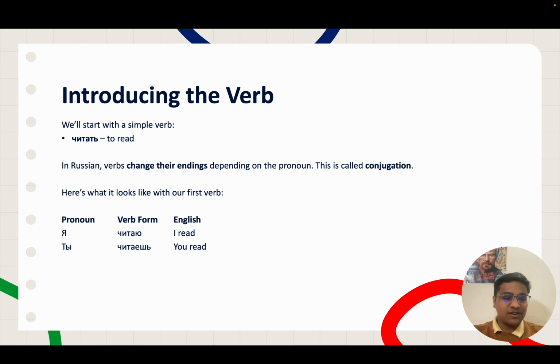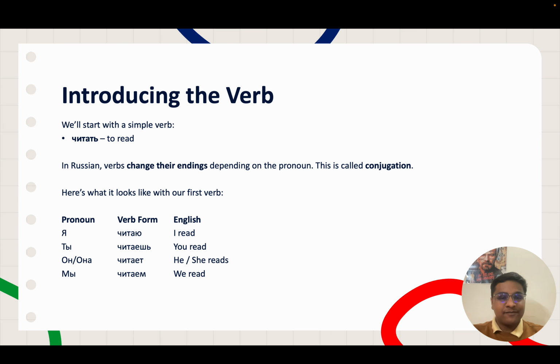I hope you remember the pronouns. We did these in the previous lessons. If you are not comfortable with them, I recommend you go back to the previous lesson of pronouns. So ti is the informal pronoun for you, and the verb form that we use with ti is chitayesh. Next we have on or ona, he or she, and the verb form that we use is chitayet. In English it means he reads, on chitayet, or she reads, ona chitayet.